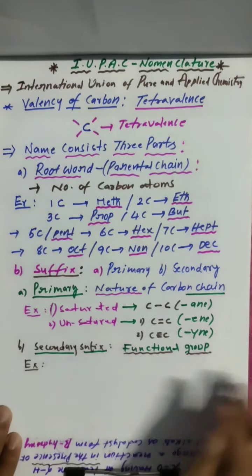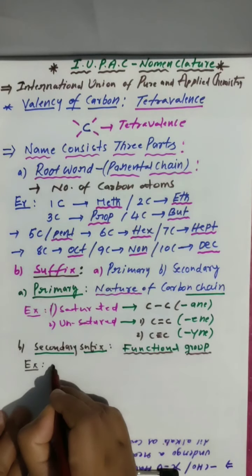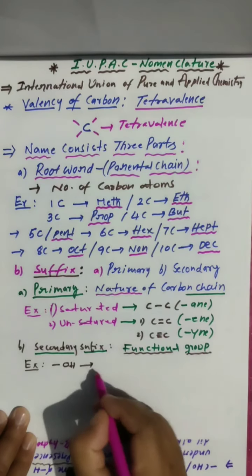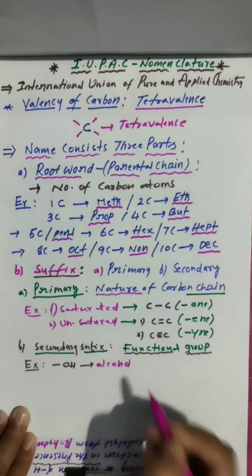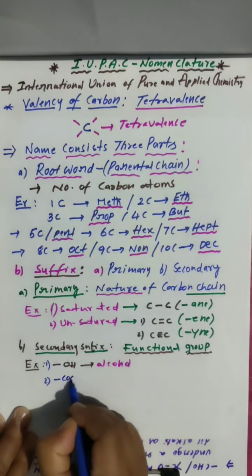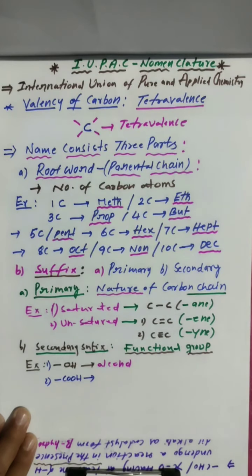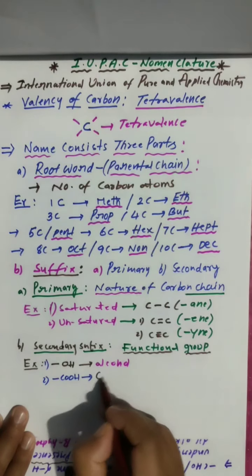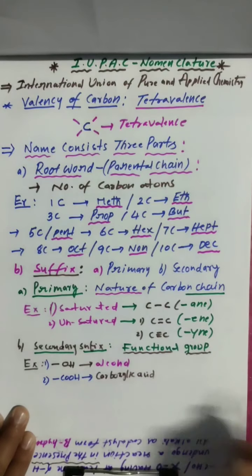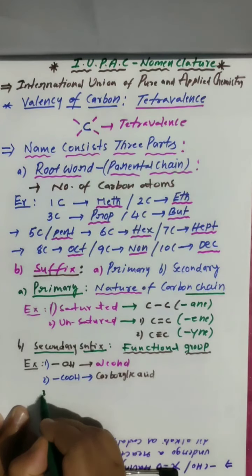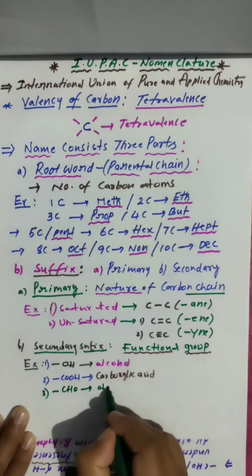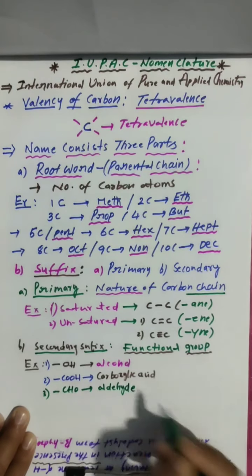A few I will give; in practice you will get all. Somewhere in the carbon chain, if an OH group is there, we have to identify that as alcohol. Clear? OH group is there, alcohol. And somewhere you see COOH in the chain, you have to identify this as carboxylic acid. And somewhere in the carbon chain you see CHO, this we say is aldehyde.